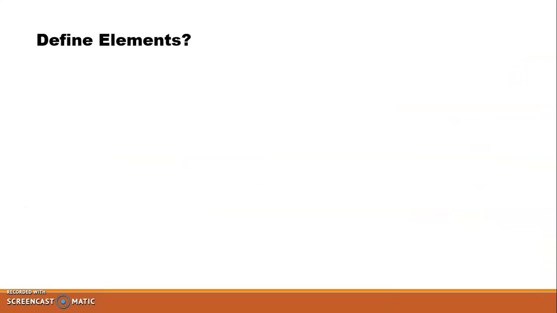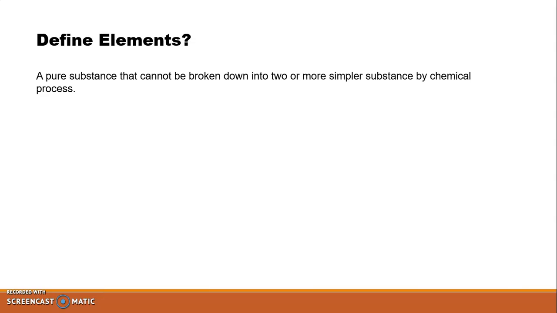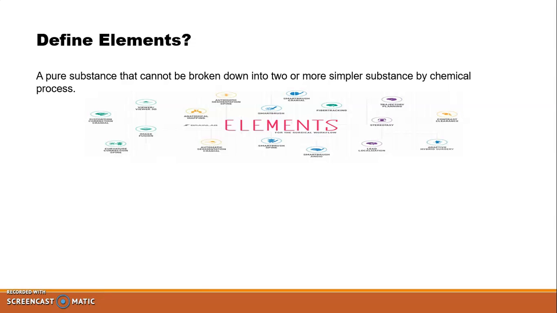Question number 1 is define elements. Answer: a pure substance that cannot be broken down into two or more simpler substances by a chemical process is called an element. That is the typical example for elements.